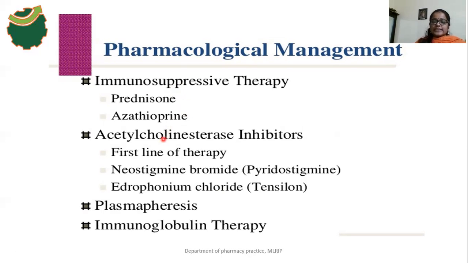The second is acetylcholinesterase inhibitors. By using these drugs, we can potentiate the actions of acetylcholine, because acetylcholinesterase inhibitors inhibit the acetylcholinesterase enzyme. As a result, there is no inactivation or hydrolysis of acetylcholine, so the actions of acetylcholine increase. The third one is plasmapheresis, and the fourth is immunoglobulin therapy. We will discuss them one by one.